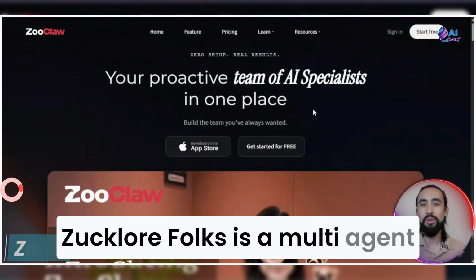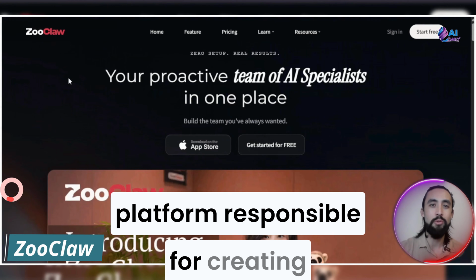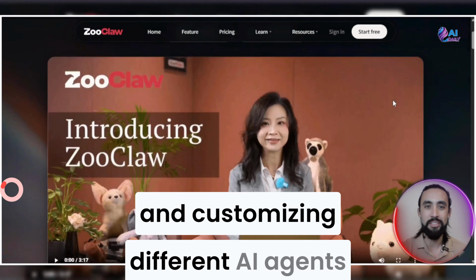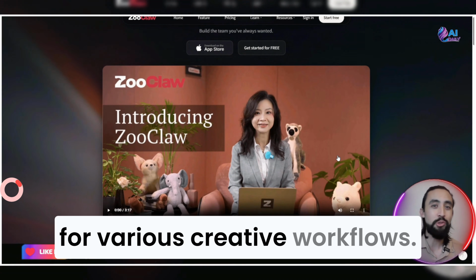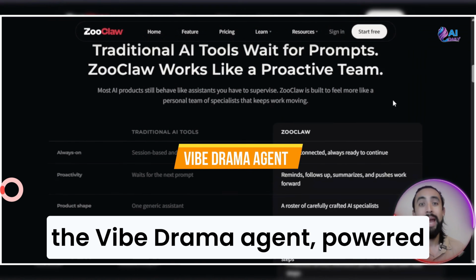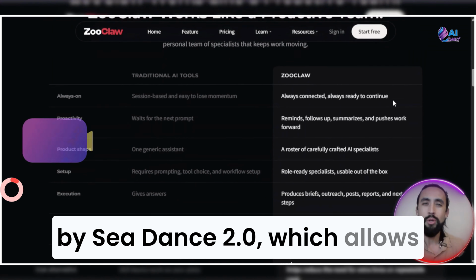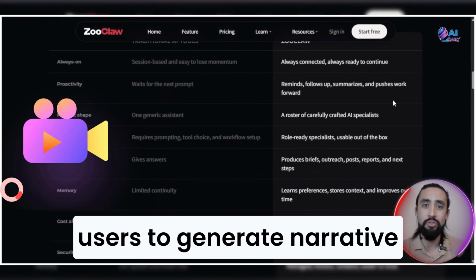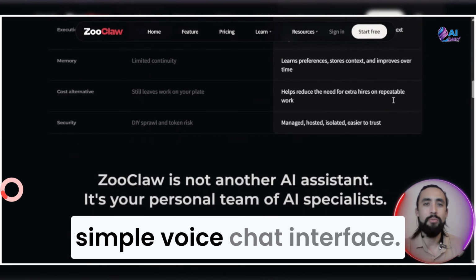Zooclaw, folks, is a multi-agent platform responsible for creating and customizing different AI agents for various creative workflows. One of its standout agents is the Vibe Drama agent, powered by Seedance 2.0, which allows users to generate narrative short films through an extremely simple voice chat interface.